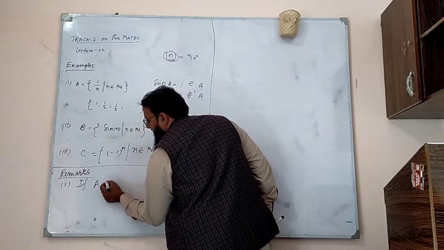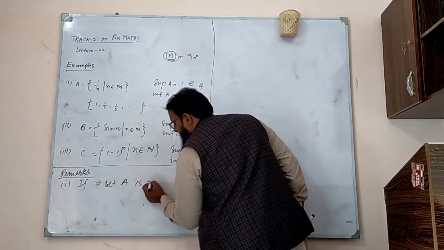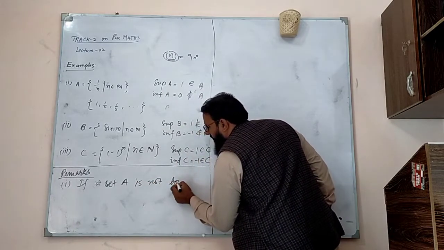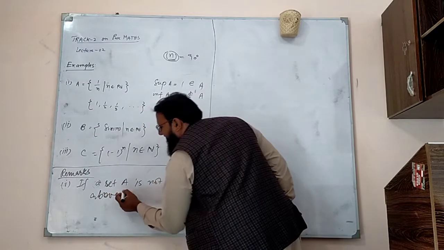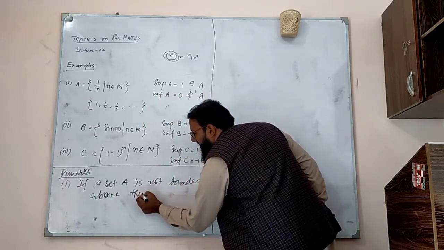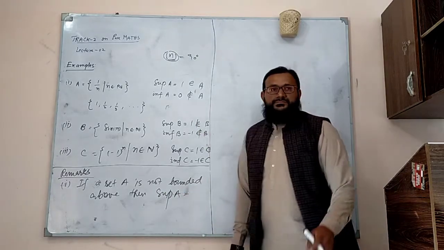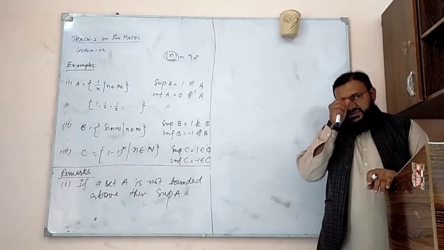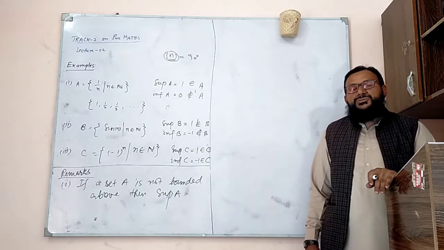If a set A is not bounded above, then what is the supremum of that set? If your set is not bounded from above, then what's going to be the supremum?